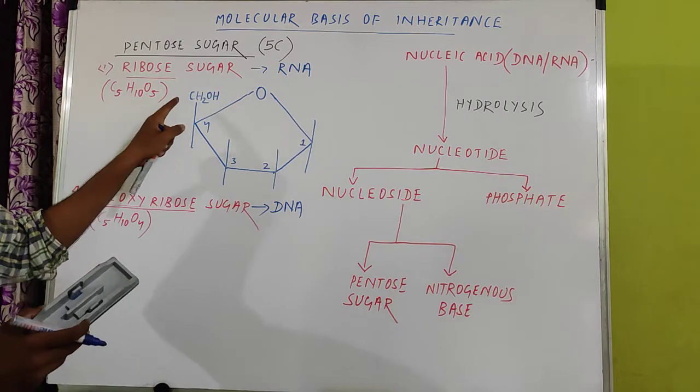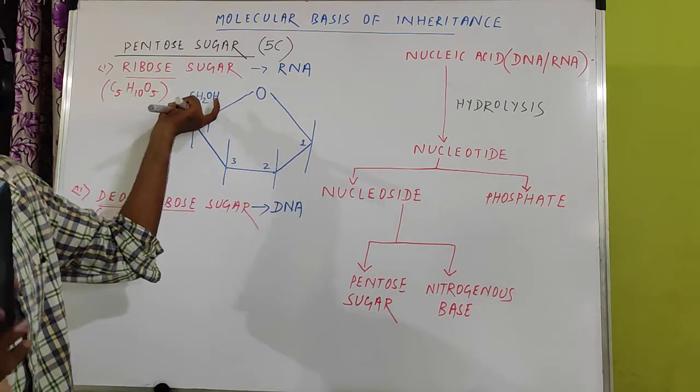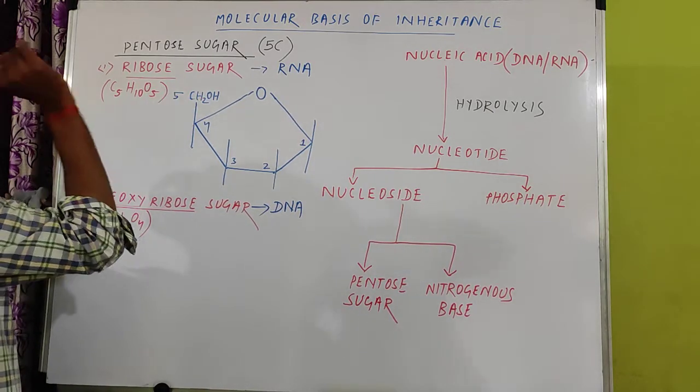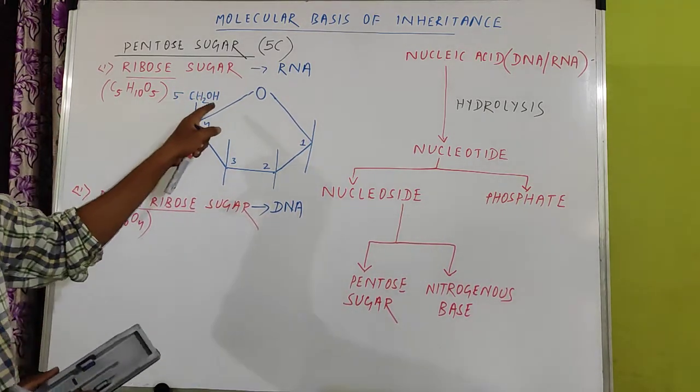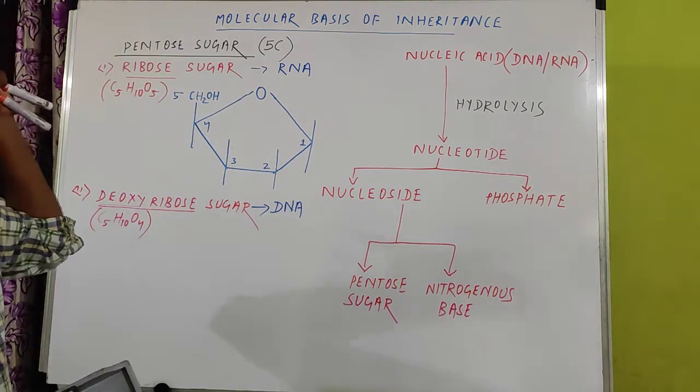The last carbon you have to write completely as CH2OH. This is the 5th carbon, which occupies just above the 4.